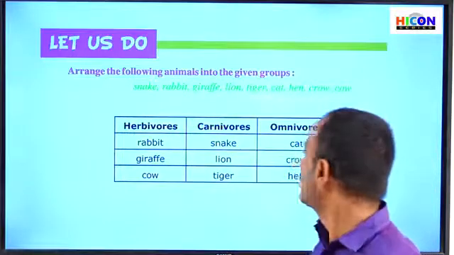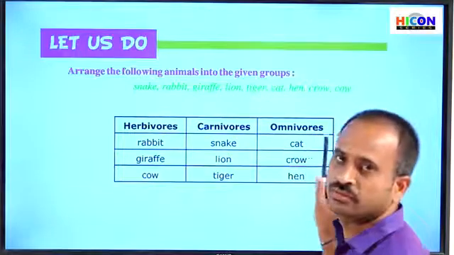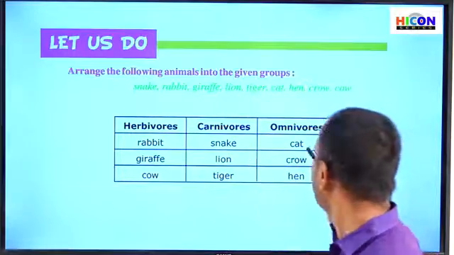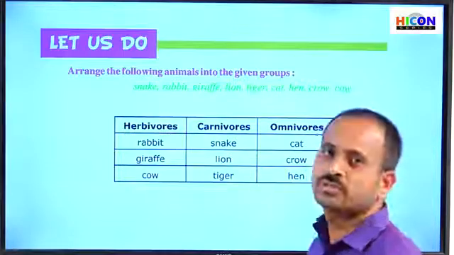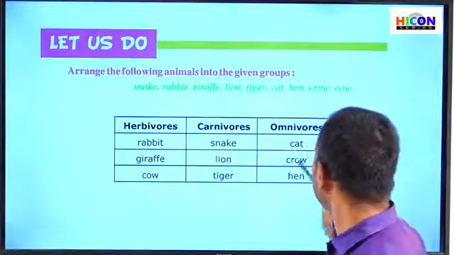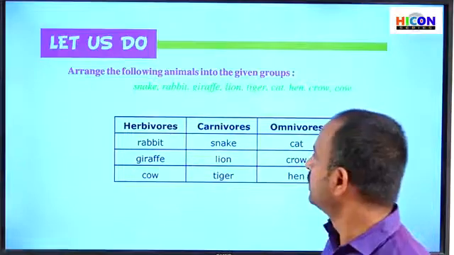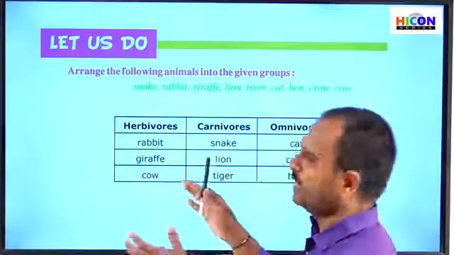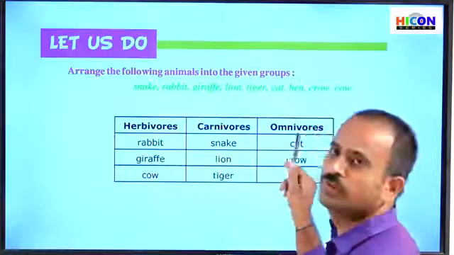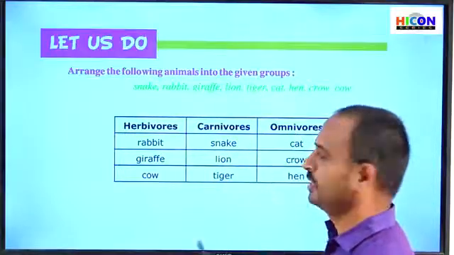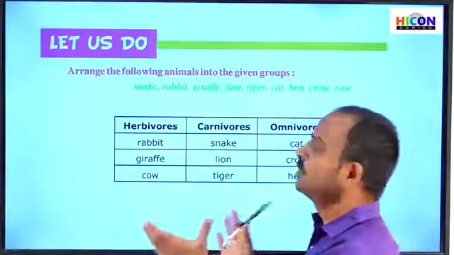Next, the last one is omnivores. What are omnivores? Cat, crow and hen are the examples for omnivores. So write these three in the omnivores section. These are the different types of animals which are classified into herbivores, carnivores and omnivores. So children, note down this table in your notebook.